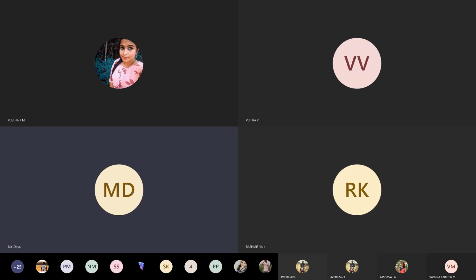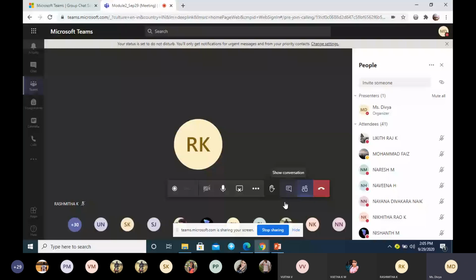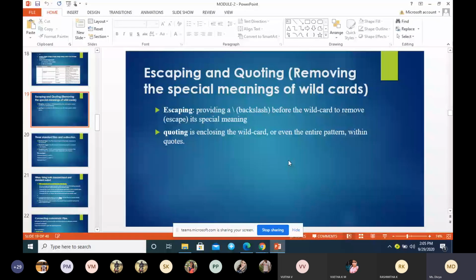Okay. So in escaping, if you use a backslash, the backslash will remove the special meaning that you give for the wildcard. Let's look into an example.